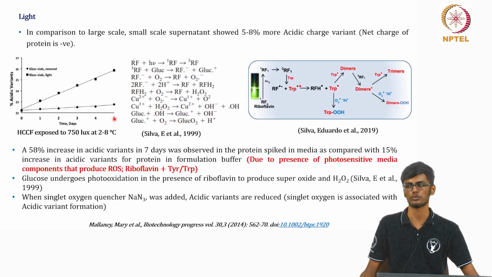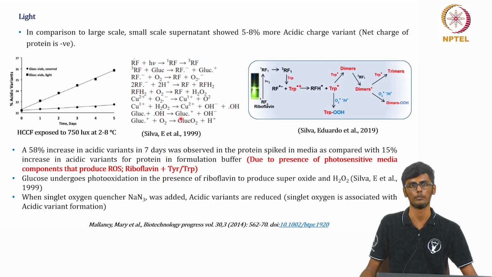So we know light is one of the components which induces ROS. They have observed that compared to large scale production, in small scale supernatant, there is a 5 to 8% increase in acidic variants. The acidic variants are basically the negatively charged mAb molecules being produced. And they found a 58% increase in acidic variants on day 7 of the culturing, when the protein is put in a formulation buffer containing riboflavin and tyrosine.